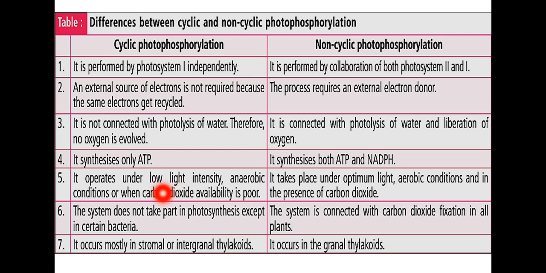The cyclic system does not take part in photosynthesis except in certain bacteria. Remember, except in certain bacteria, this kind of photosynthesis won't take place. The non-cyclic system is connected with the carbon dioxide fixation in all plants. Cyclic occurs mostly in the stroma or intergranal thylakoids. Non-cyclic occurs in the granal thylakoids only.